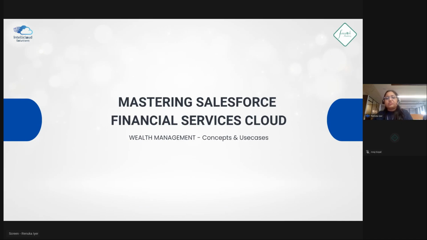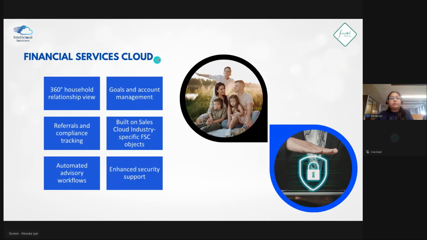FSC is nothing but Financial Services Cloud, and we'll be having a walkthrough today on wealth management. So what is wealth management ideally? Let's take a deep dive into it. Before we begin, wealth management and asset distribution are all part of Financial Services Cloud. Now, what are the benefits that we actually get?